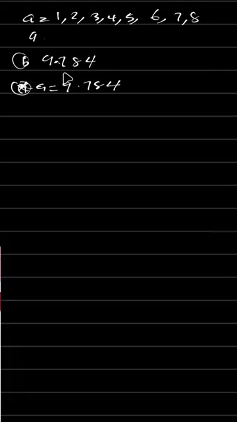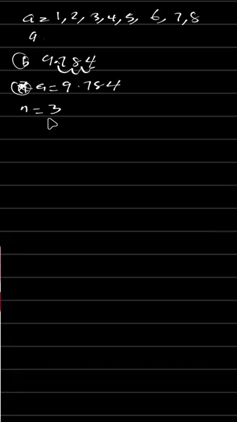9,784 is converted to the decimal number 9.784. Now, how do you get the value of our n? Since we have indicated a point at the 4th digit, after the decimal point, how many digits do we have? Let's count together: 1, 2, 3. So that is 3 digits after the decimal point. That means our n is equal to 3.